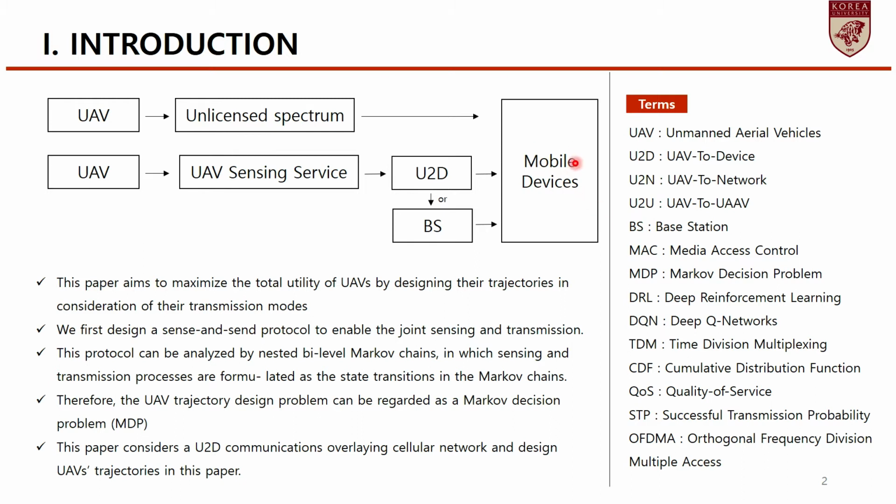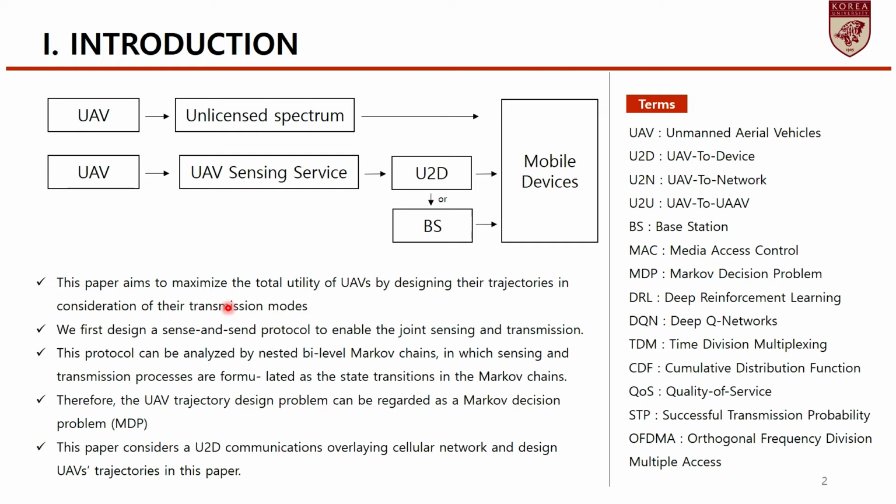However, due to the opportunistic channel access at the media access control (MAC) layer, the interference from the surrounding terminals is uncontrollable. As a solution, terrestrial cellular networks can be utilized to support the UAV sensing service.